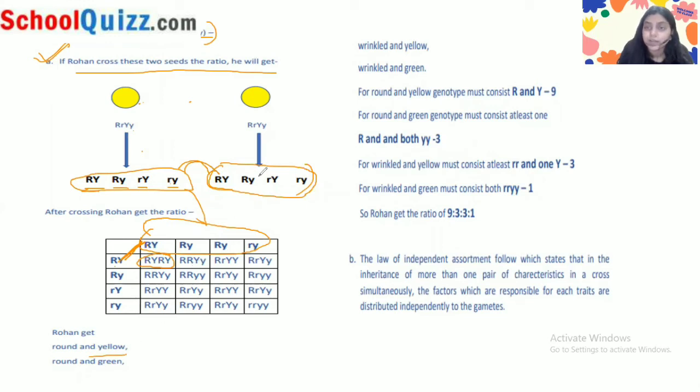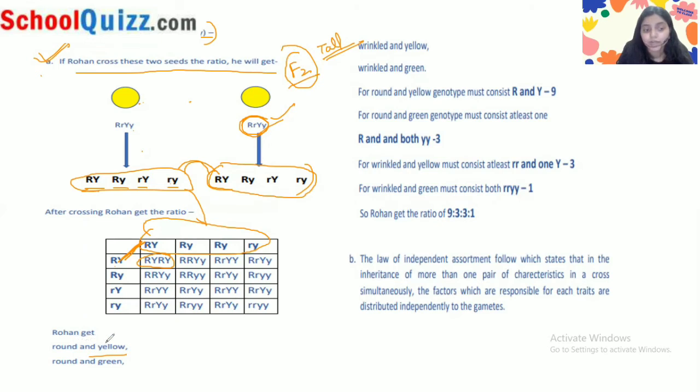The question is asking about the F2 generation, right? And in the F1 generation, what happens? In the F1 generation, Mendel found that all plants were tall, and the genotype of the tall is this. So we have to cross this genotype, which is what Mendel got in the F1 generation. Now we are doing it for the F2 generation.